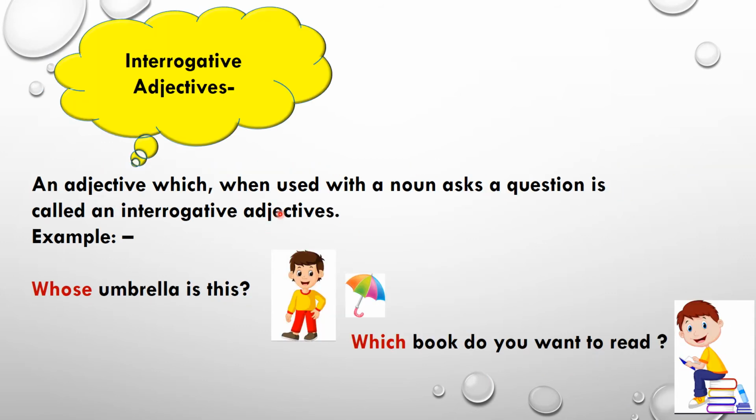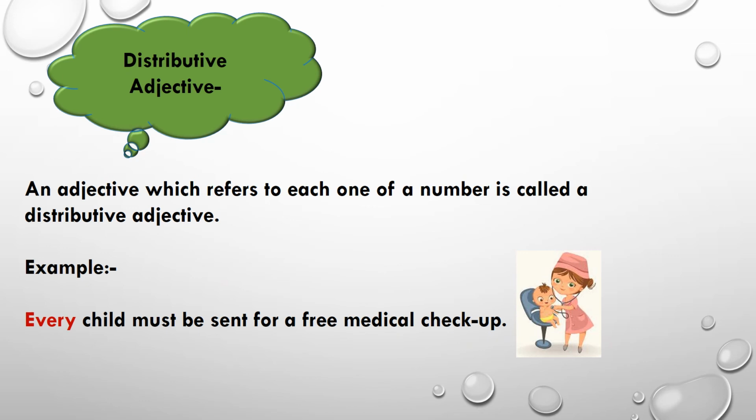An adjective which, when used with a noun, asks a question is called an interrogative adjective. For example, whose umbrella is this? In this, whose is your interrogative adjective. Which book do you want to read? And in this, which is your interrogative adjective. Distributive adjective. An adjective which refers to each one of a number is called a distributive adjective. For example, every child must be sent for a free medical checkup. In this, every is your distributive adjective.